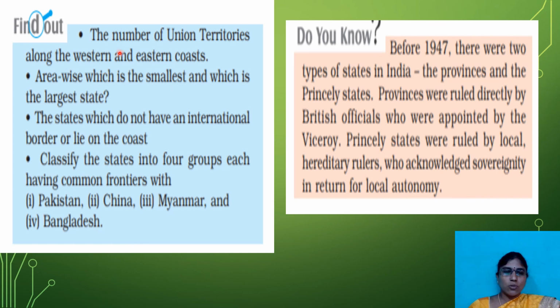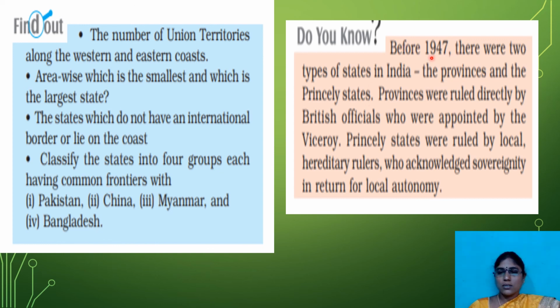This is your textbook activity, children. The number of union territories along the western and eastern coast, you have to find out all these questions. All are there in your textbook only. Open the textbook, read carefully, write the answers and show it to me.